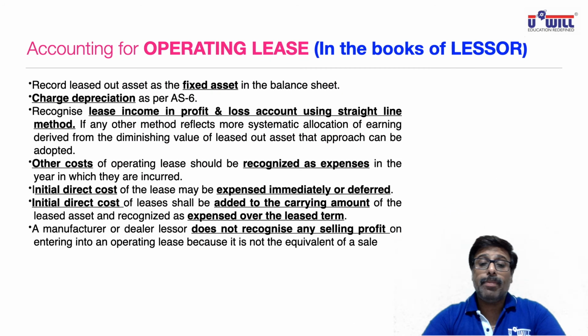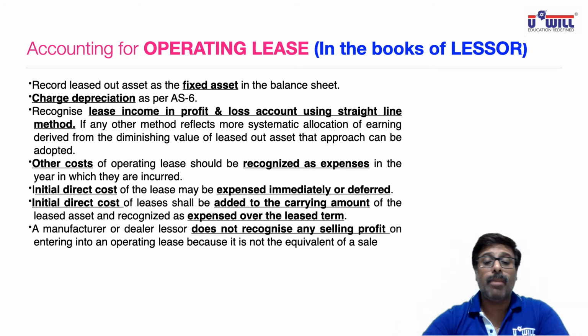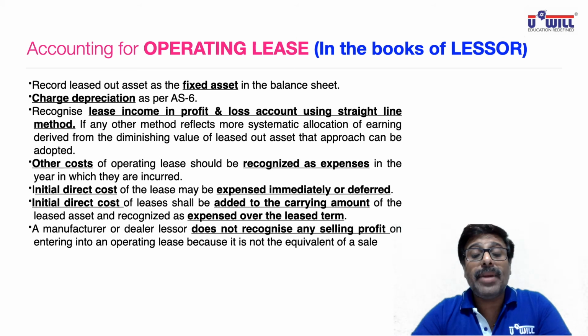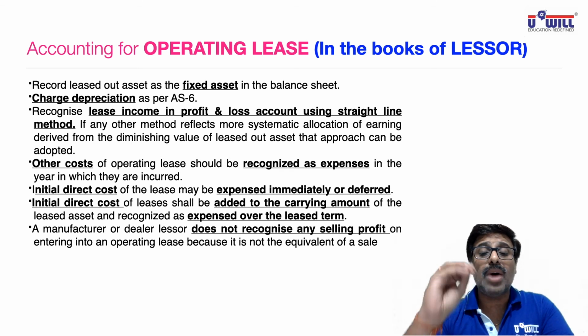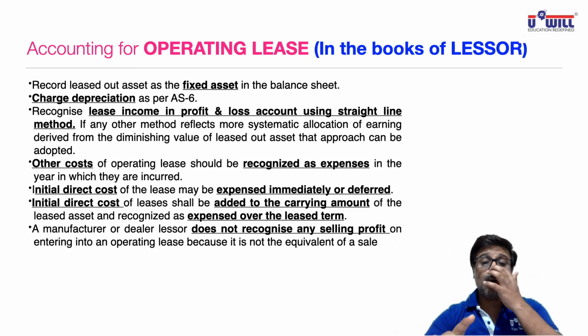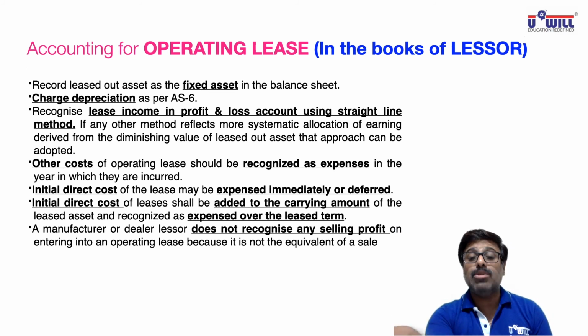Now we talk about operating lease. So finance lease accounting we have seen. Now we see how to account for operating lease. Now see, operating lease means what? Operating lease means you are not the owner. You are just paying the rent. So who is the owner? Lessor himself. That's why first, for operating lease, we see accounting in the books of lessor.